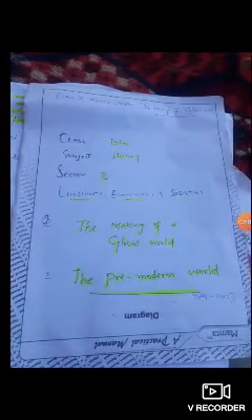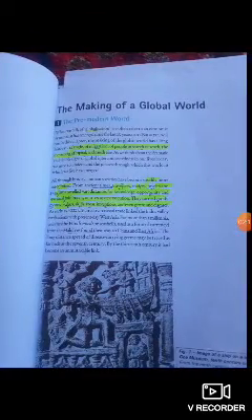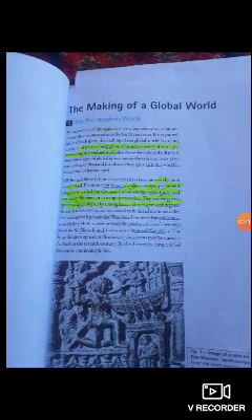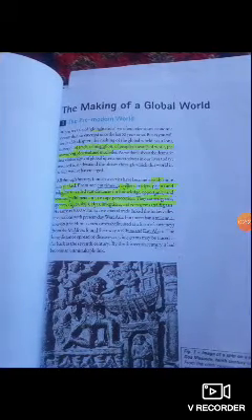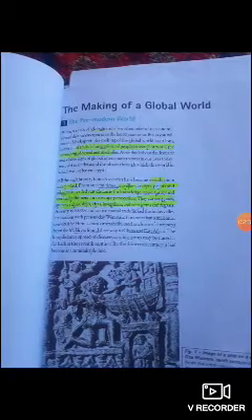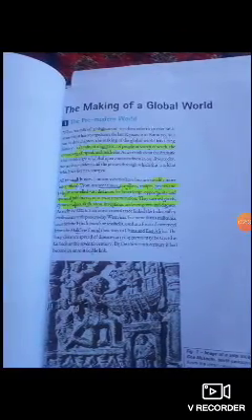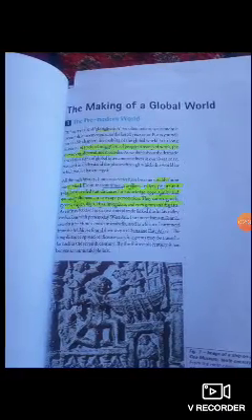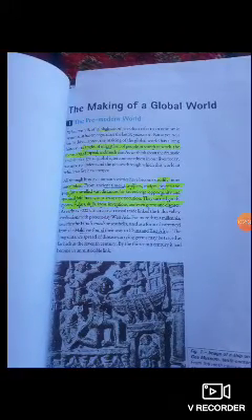The first lesson is The Making of a Global World. The Making of a Global World is the name of the lesson. What this means is how the global world emerged, or how globalization emerged. What is the historical perspective in the making of the global world? There are two aspects of this global world.